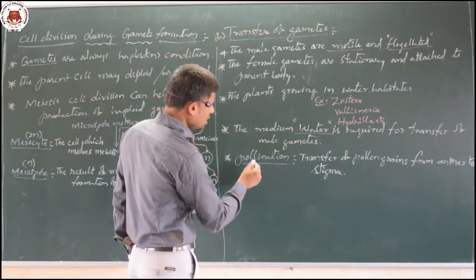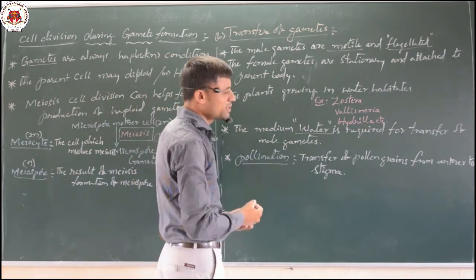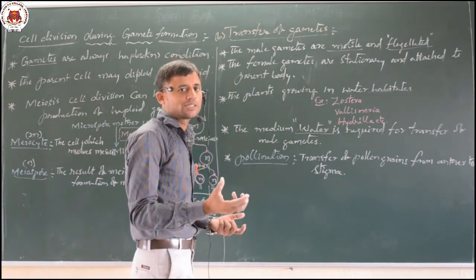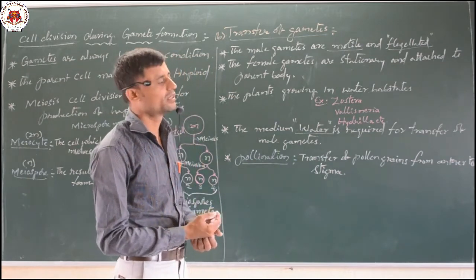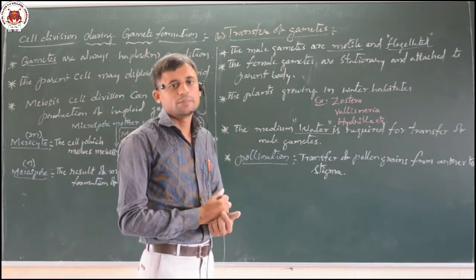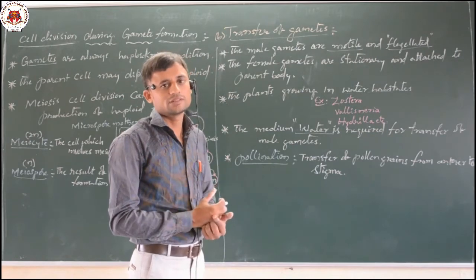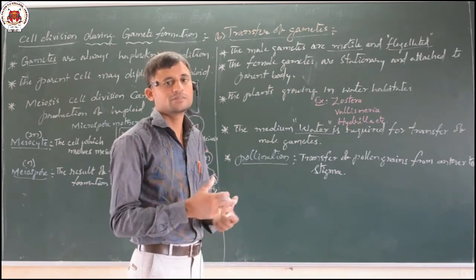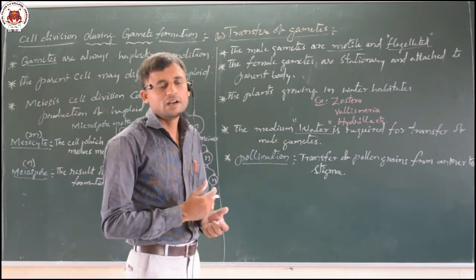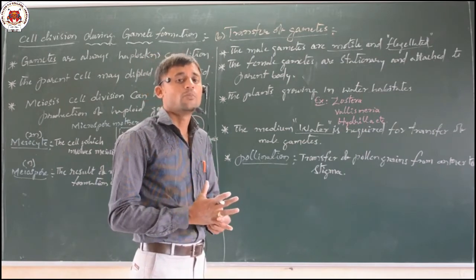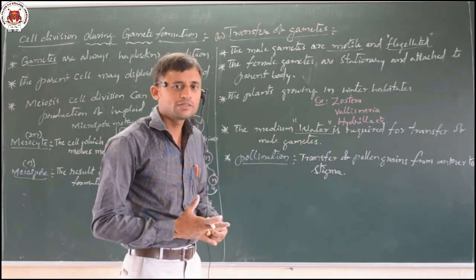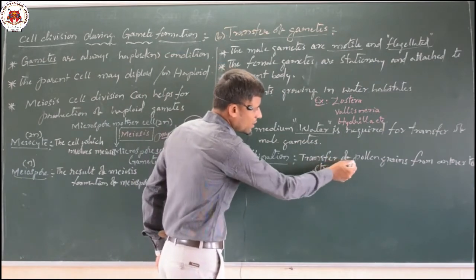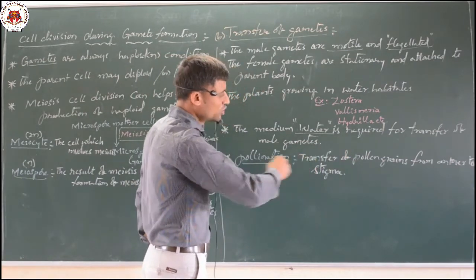In this pollination, different types of agents help: sometimes water, sometimes air, sometimes birds, sometimes insects, sometimes animals. Different types of pollinating agents help transfer pollen grains from anther to stigma region.